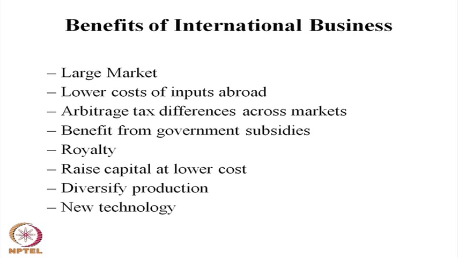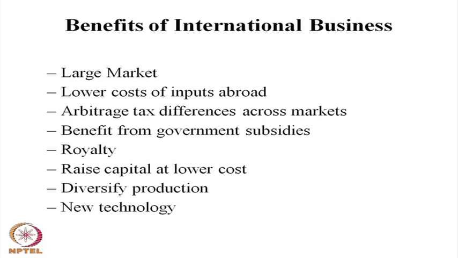Then whether they are getting tax benefits. It may happen that the foreign direct investor goes searching for a country with the lowest tax. So, arbitrage of tax differences across countries is also part of the decision making process whether to go for a foreign investment or not.